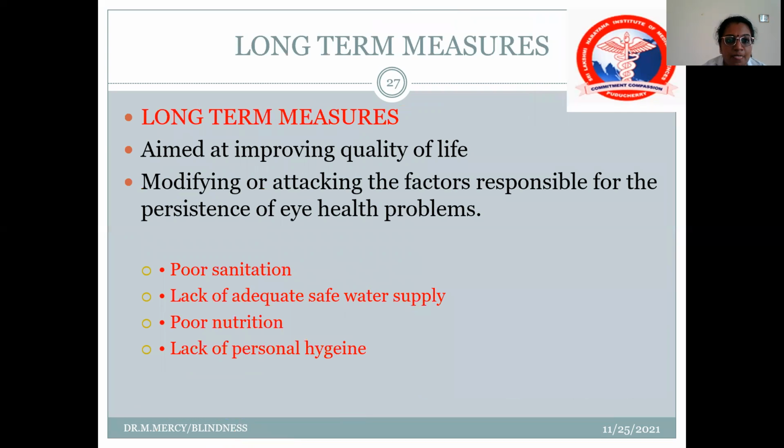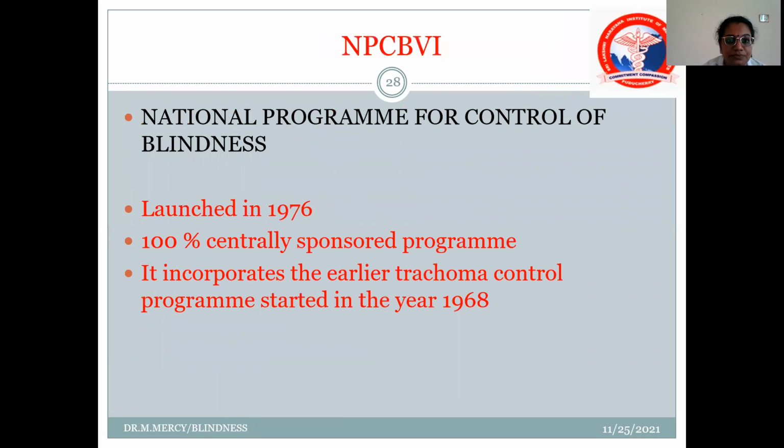Okay. So long-term measures are mainly aimed at improving the quality of life and improving the factors responsible for persistent eye health problems, so that sanitation and hygiene, adequate water supply and personal hygiene are maintained. So this is the national program, the Control of Blindness and Visual Impairment, which was launched in 1976.